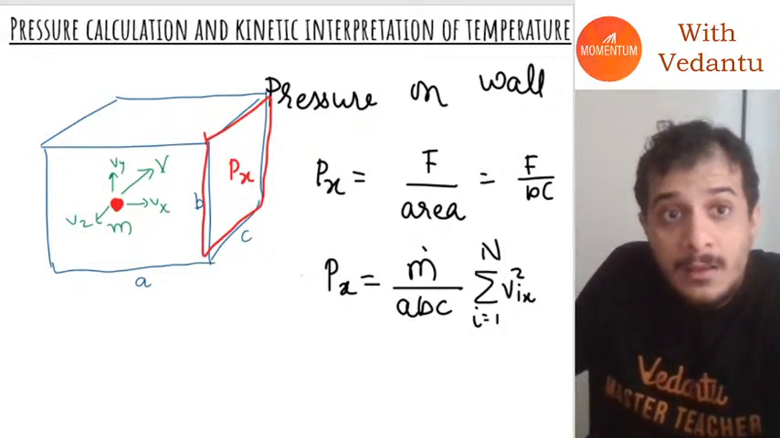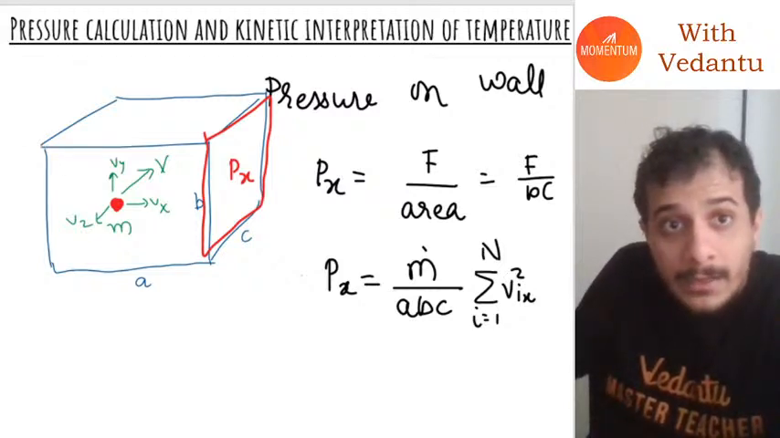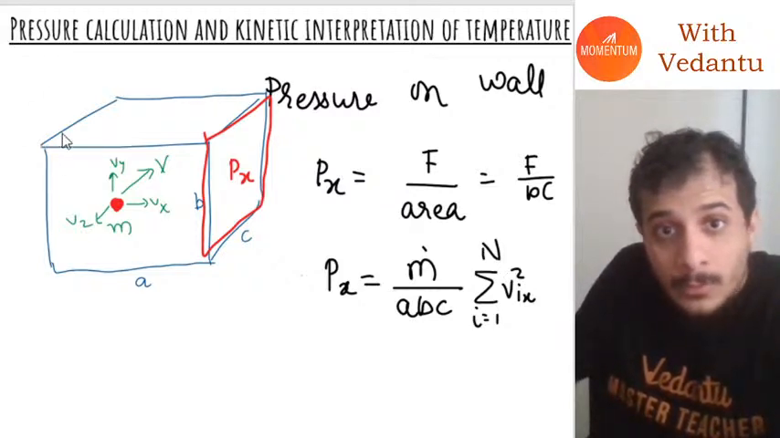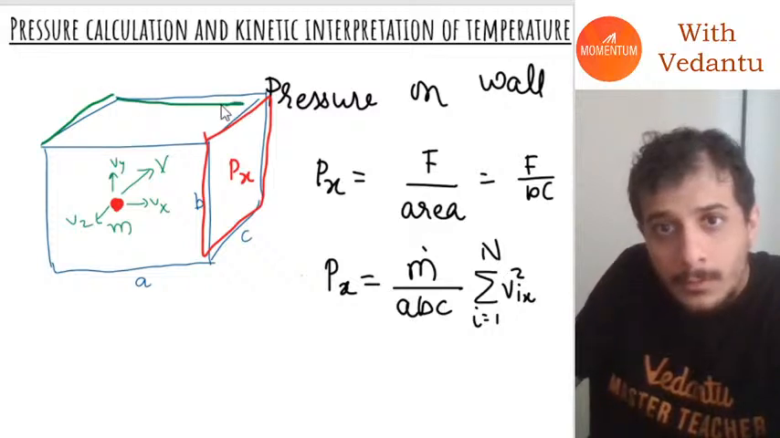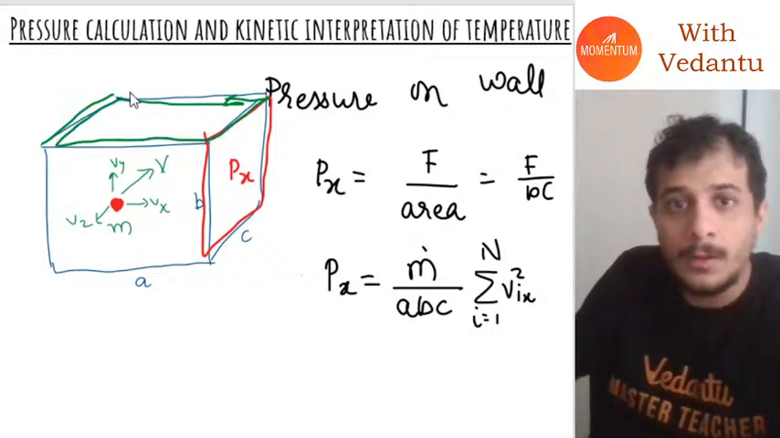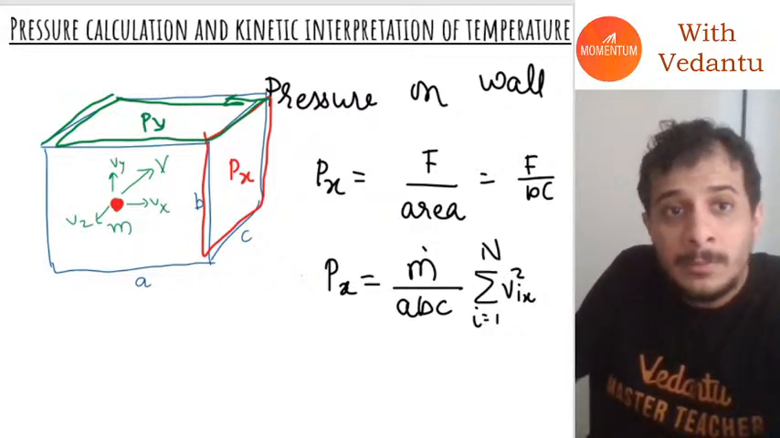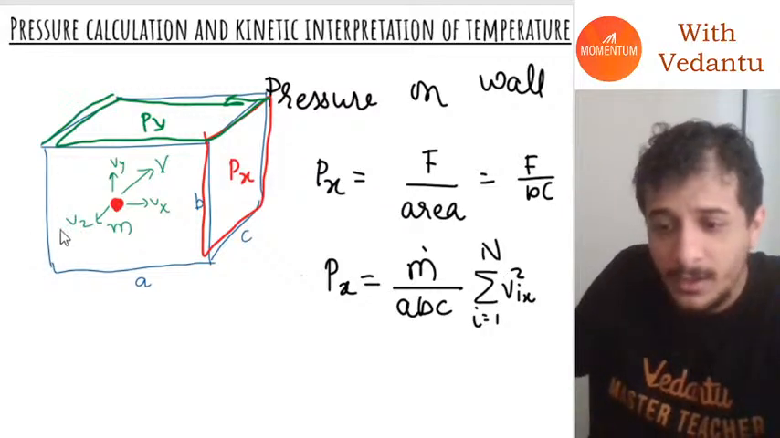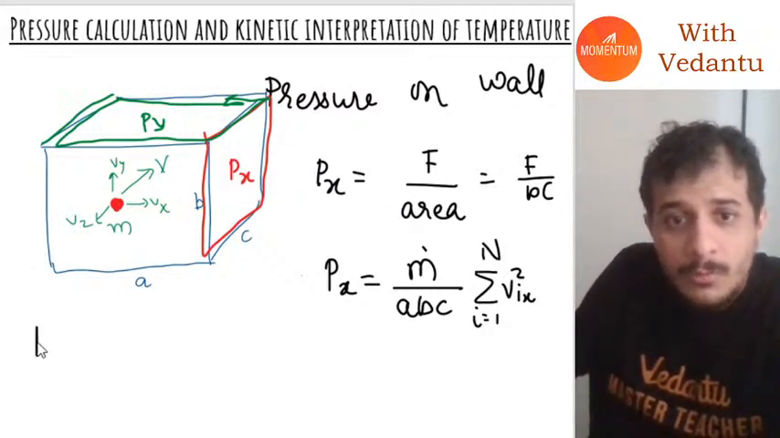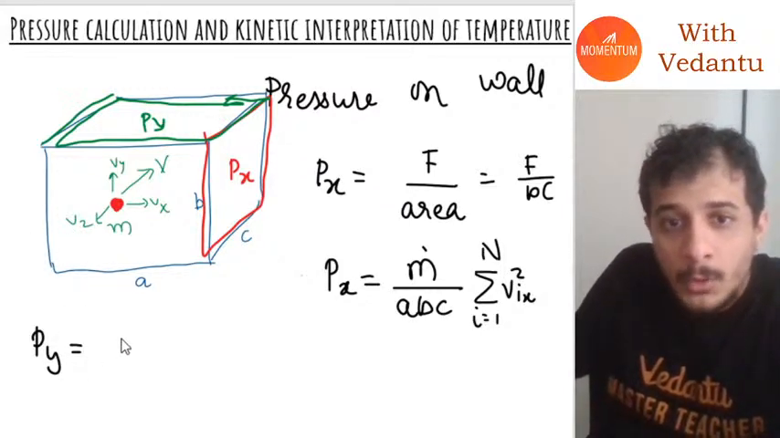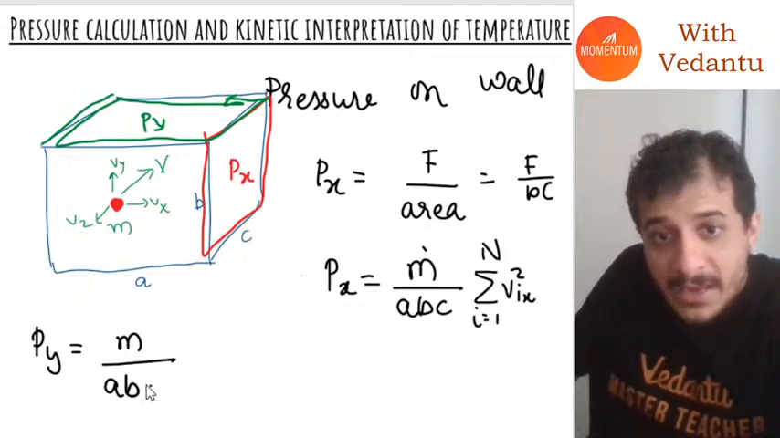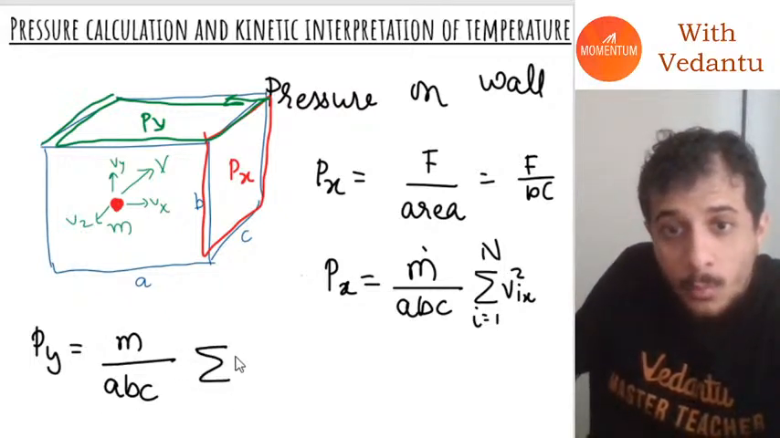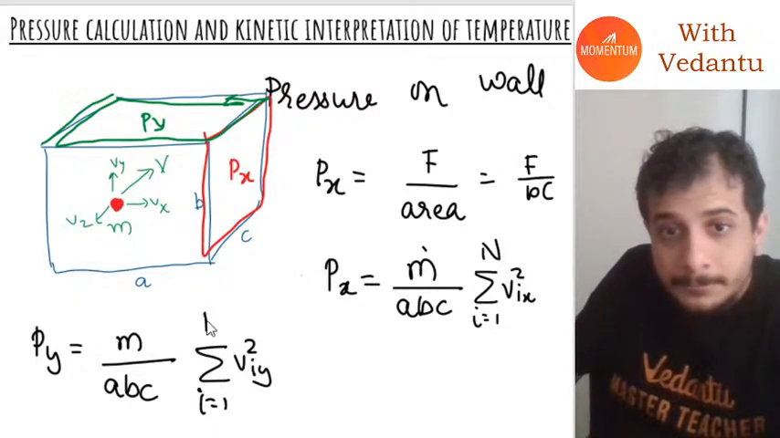Similarly, I can also calculate the pressure on this top wall. Let's call it Py. If you do the derivation once again, you will get Py equal to m by ABC sigma viy the whole square from i equal to 1 to n.